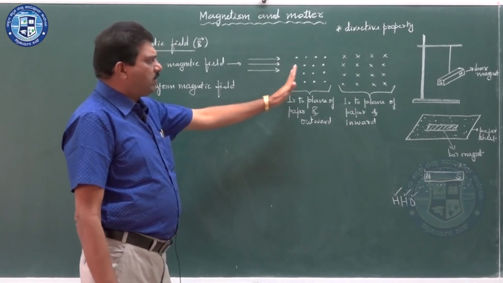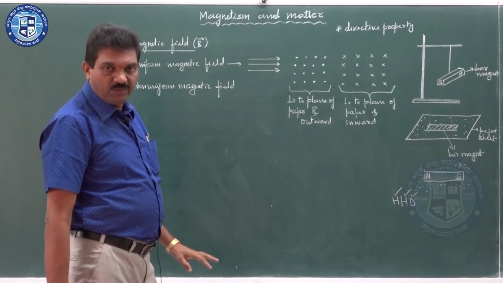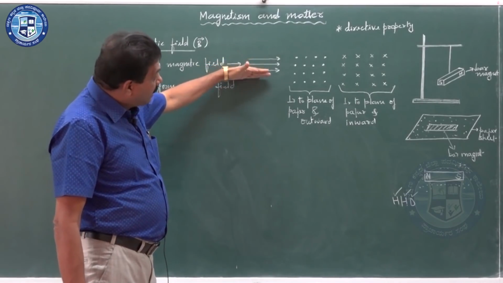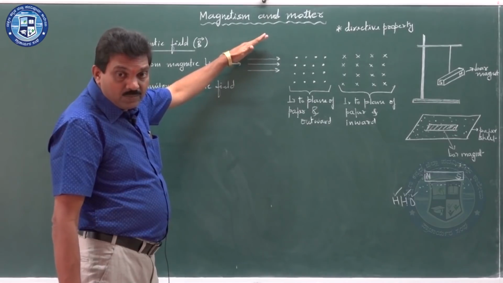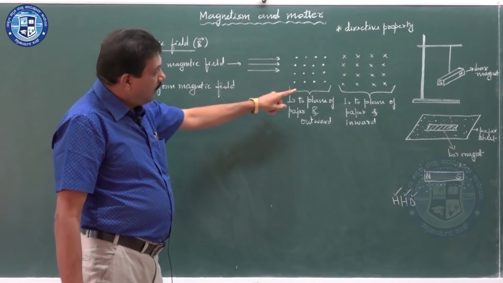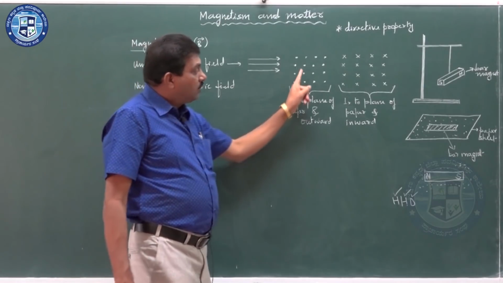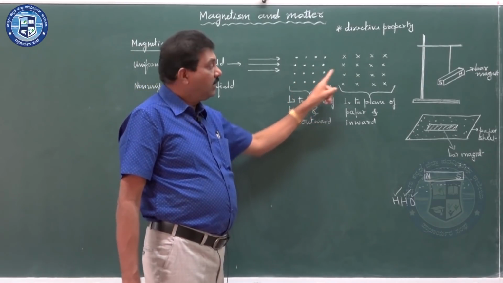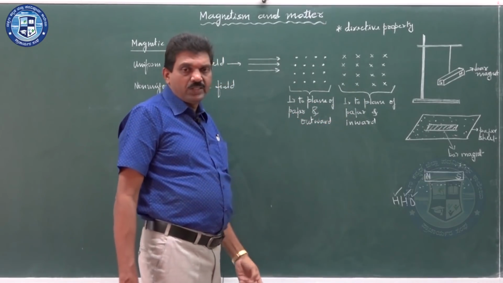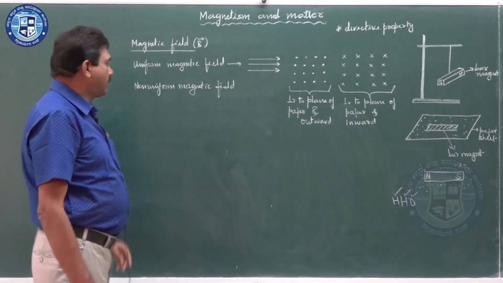Therefore, there are three types of representation of the uniform magnetic field: equispaced arrows parallel to each other, equispaced dots, and equispaced cross marks. All those representations have their own significance.